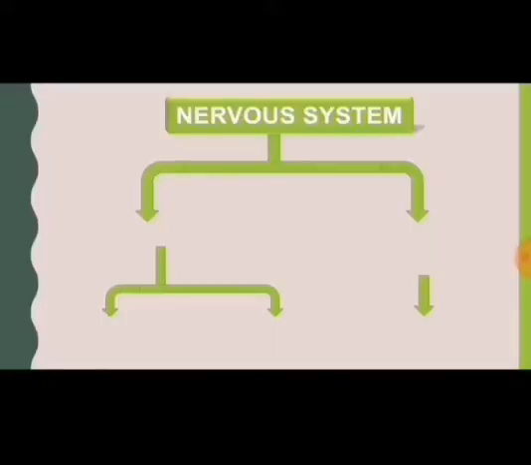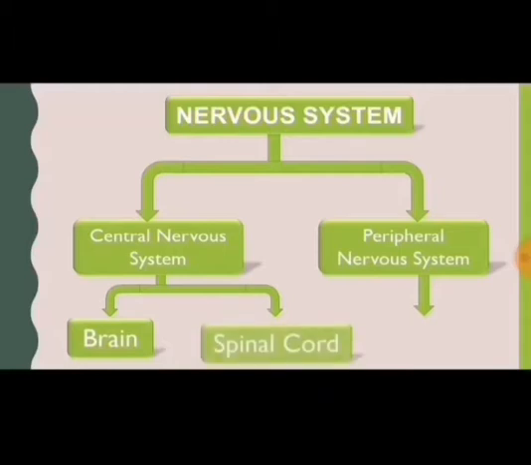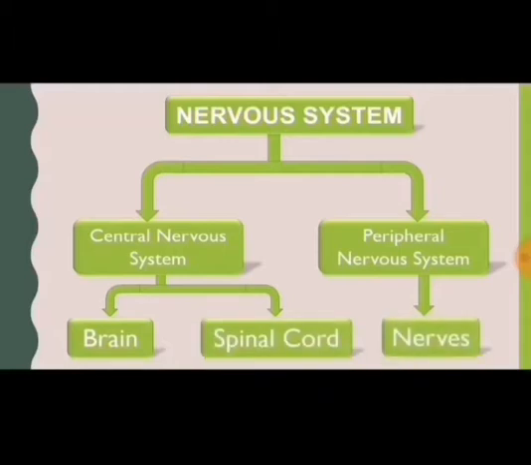You know that nervous system is responsible for coordination and is made up of two parts: central nervous system and peripheral nervous system. Central nervous system is made up of two organs, brain and spinal cord, whereas peripheral nervous system is composed of nerves which connect central nervous system to all parts of body.